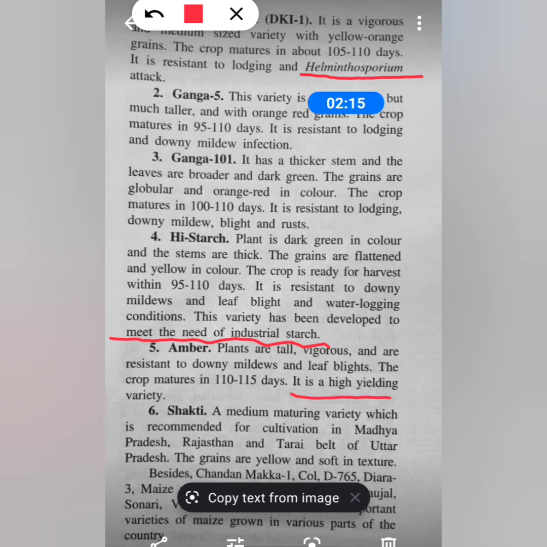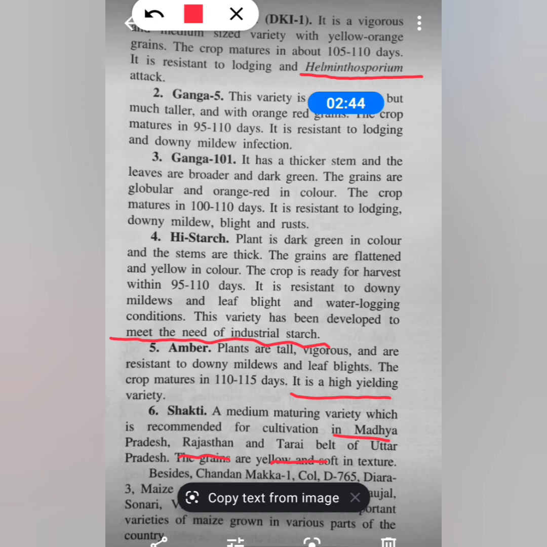It can give a much higher yield as compared to other varieties. And then we have Shakti. Shakti is grown in various parts of the country. This is one of the varieties recommended for cultivation in this area in India, that is Madhya Pradesh, Rajasthan, and Tarai belt of Uttar Pradesh.